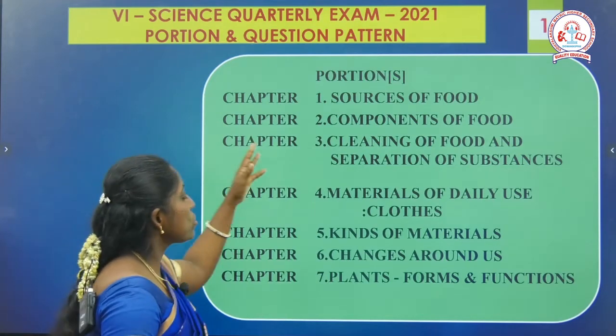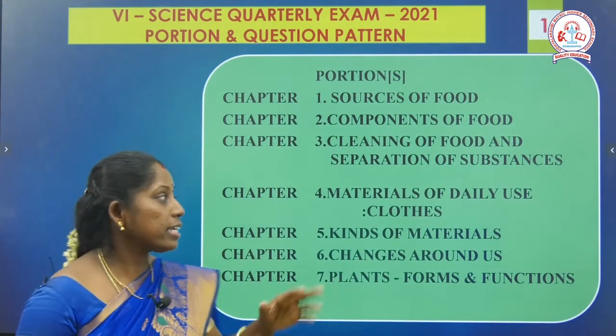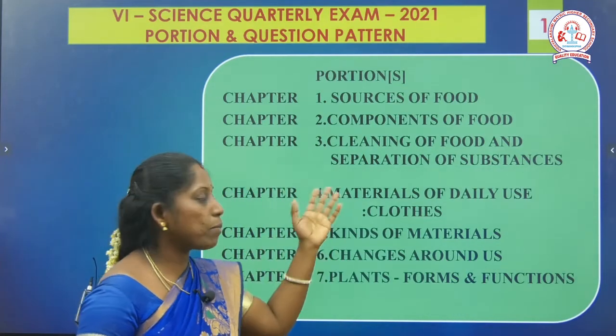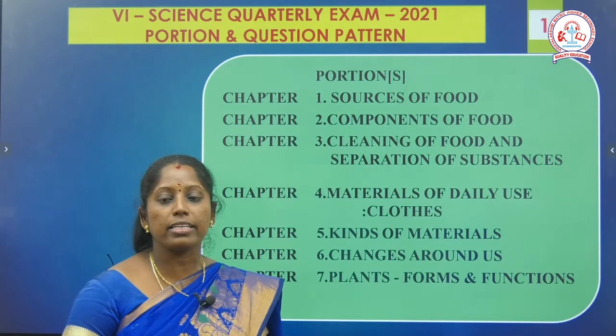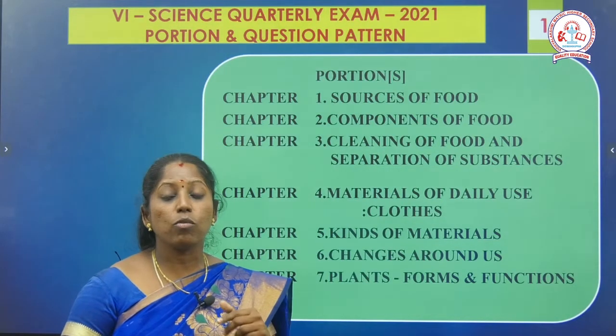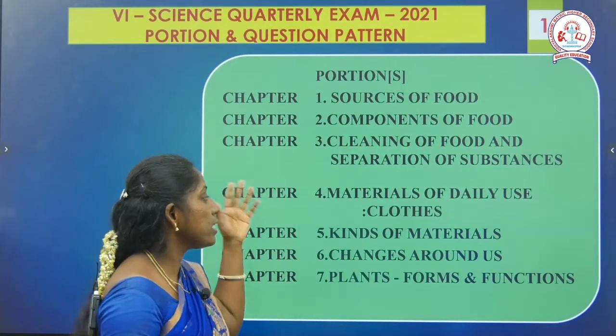In the first chapter, sources of food, we should learn about the products we can get from plants and animals. In the second chapter we should know about nutrients, the other name for components: carbohydrates, fats, proteins, vitamins and minerals. Also study the diseases caused by the deficiency of minerals and vitamins in that lesson.